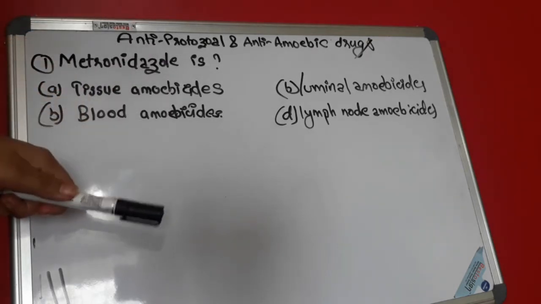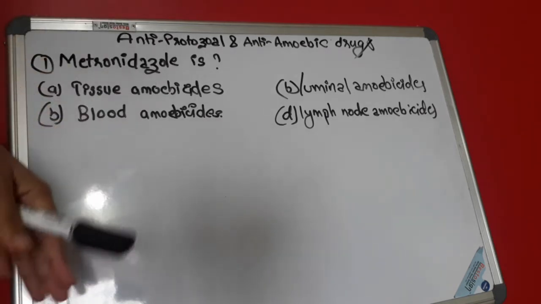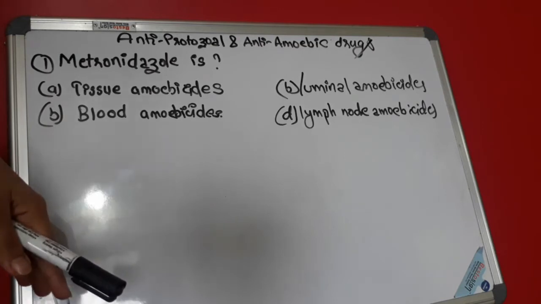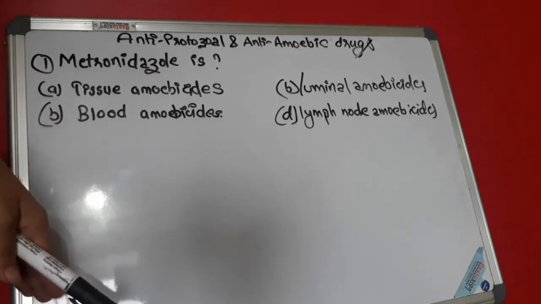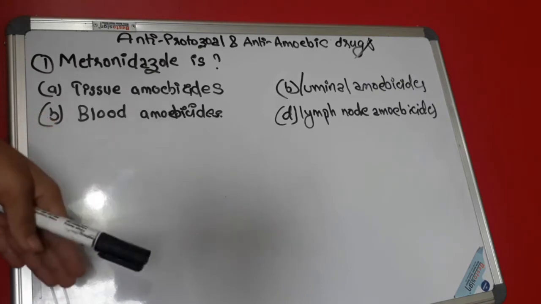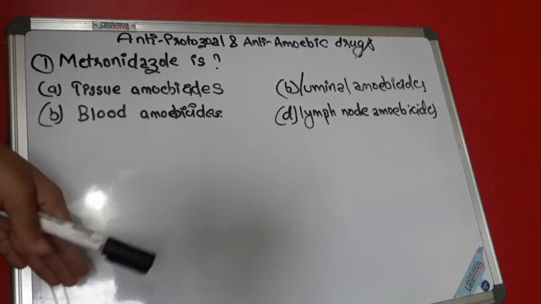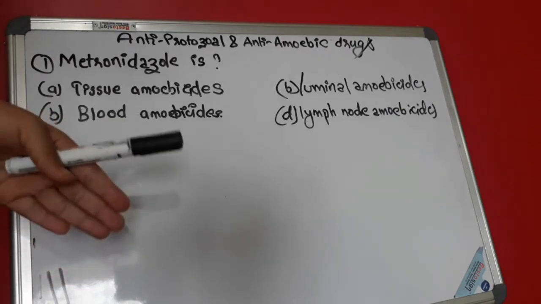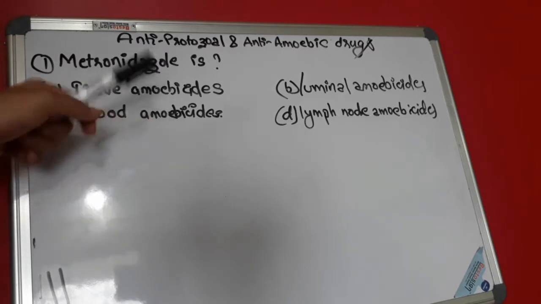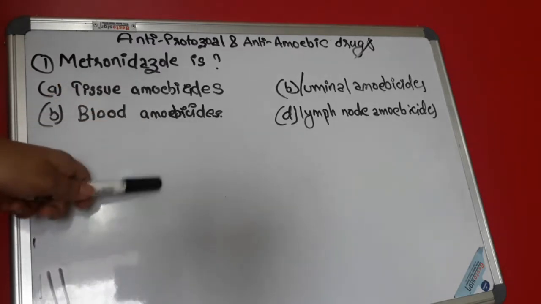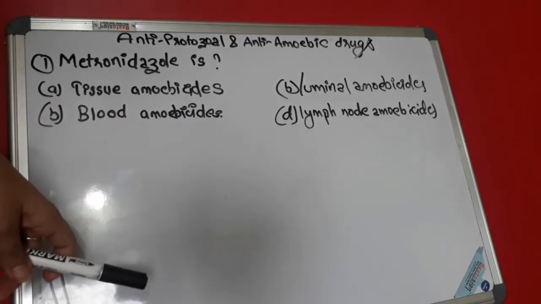Whenever you are studying any drugs, you have to understand their classification. You must know everything. If you are in your first and second year, classification is very important. In your internal exam, in your practicals, in your viva, in your boards, everywhere you will be asked about classification. So the classification of antiprotozoal and anti-amoebic drugs is also important.